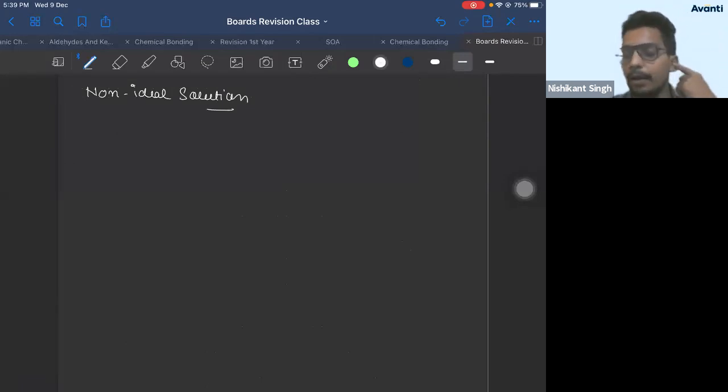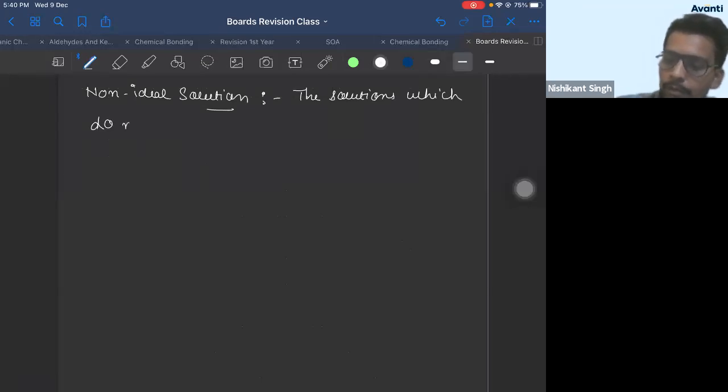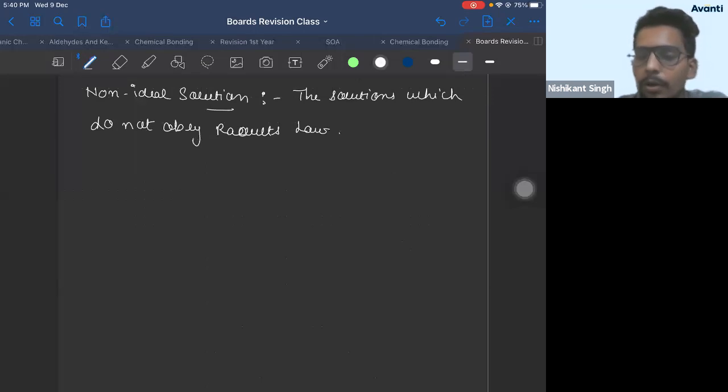So obviously, if ideal solution follows Raoult's law, non-ideal solution does not obey Raoult's law. The solutions which do not obey Raoult's law are known as non-ideal solution.